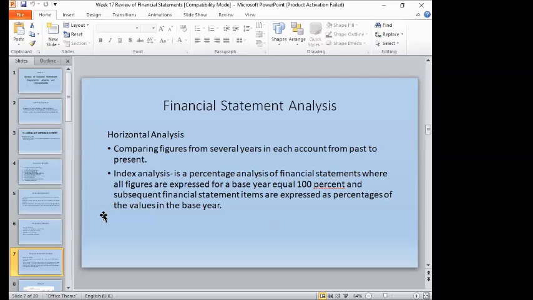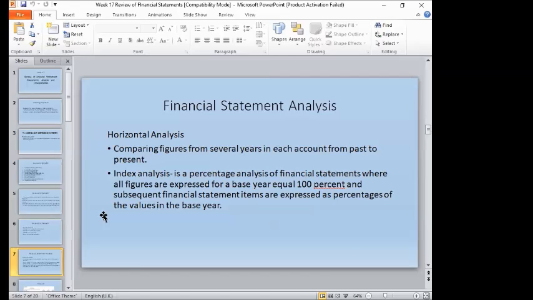So first, we have the horizontal analysis. How do we analyze the financial statements using this? They have to compare several years of each account, from the past financial performance up to the present. And by doing this horizontal analysis, they use index analysis. This is the percentage analysis of financial statements where the figures are expressed with a base year equal to 100%, and the subsequent financial statements are expressed as percentages of the values in the base year.